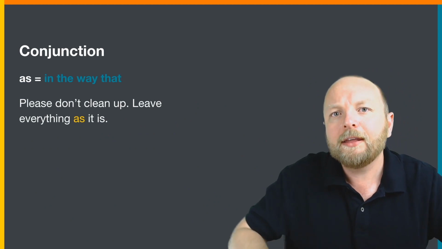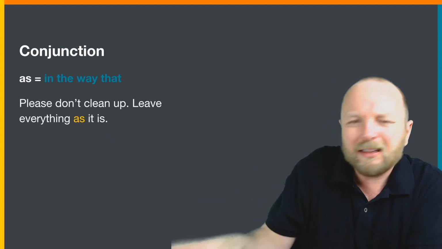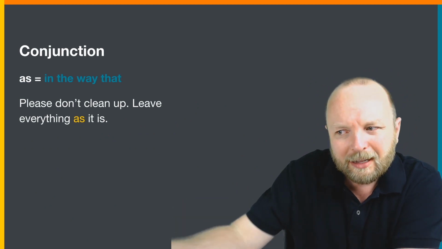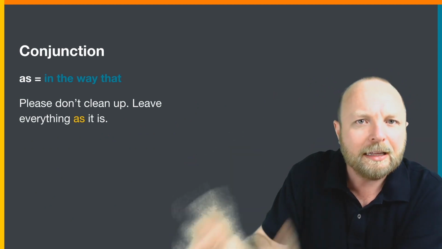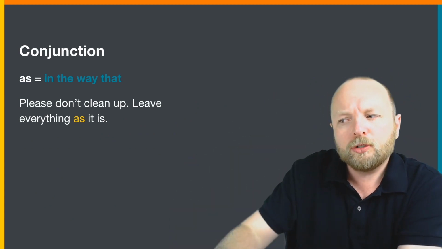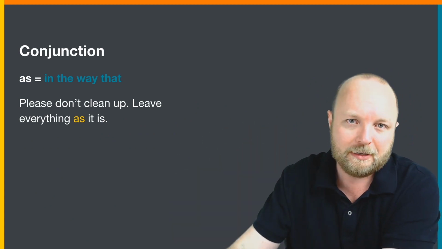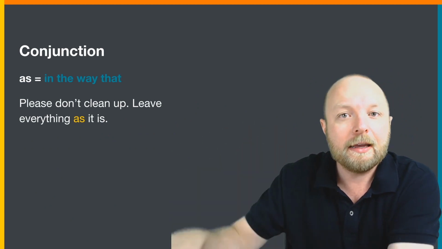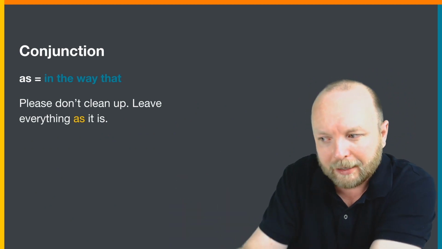Leave everything the way that it is." "Leave everything like it is." Okay? It is this way right now. Leave everything like it. Don't take it. Don't move it. Don't change it. "Leave everything as it is right now, as it is."